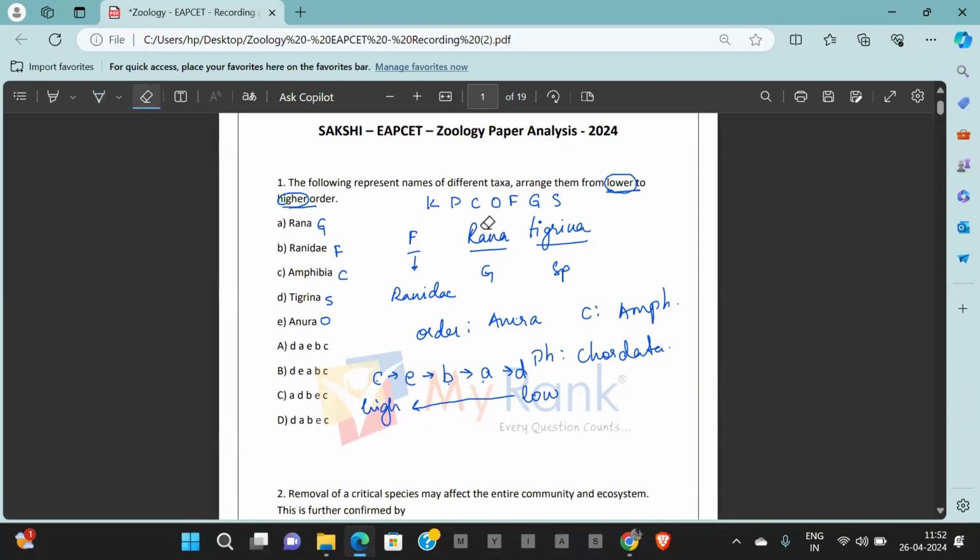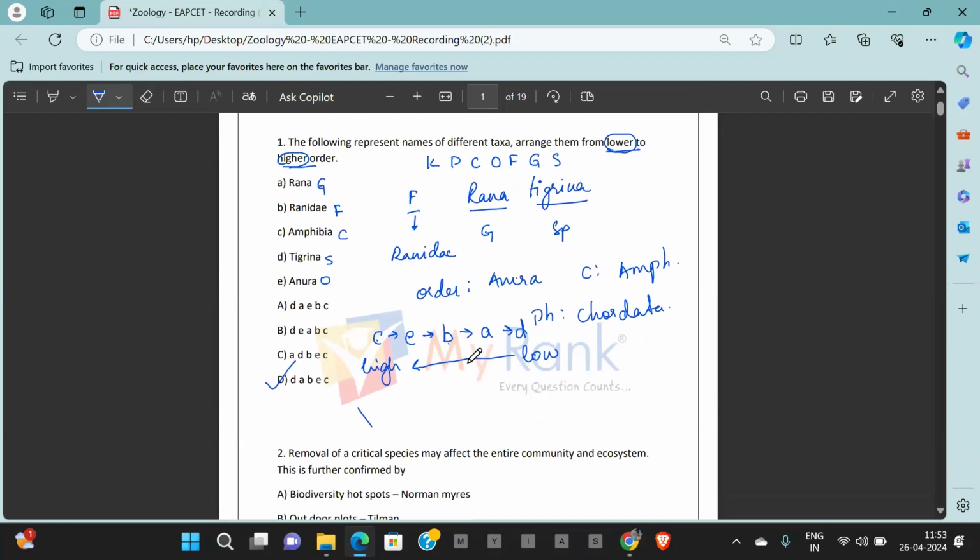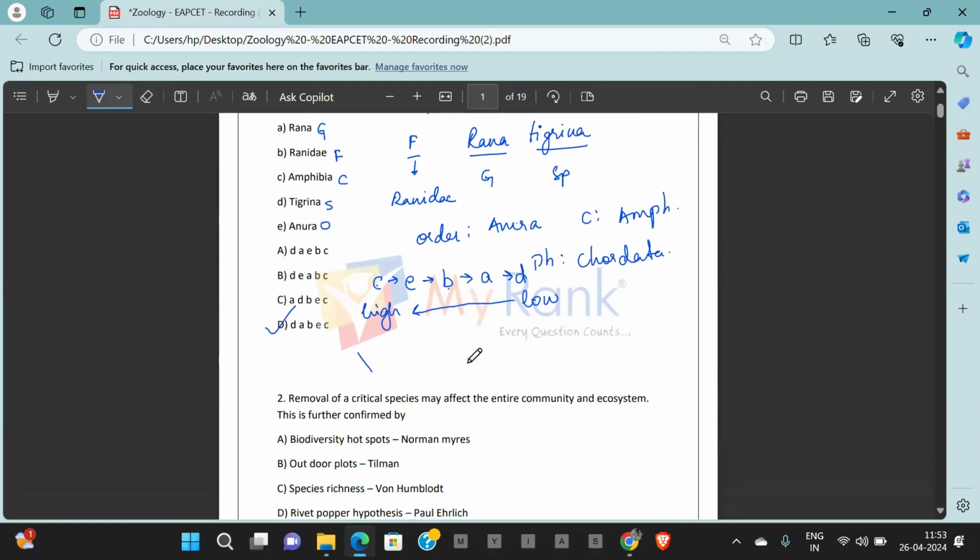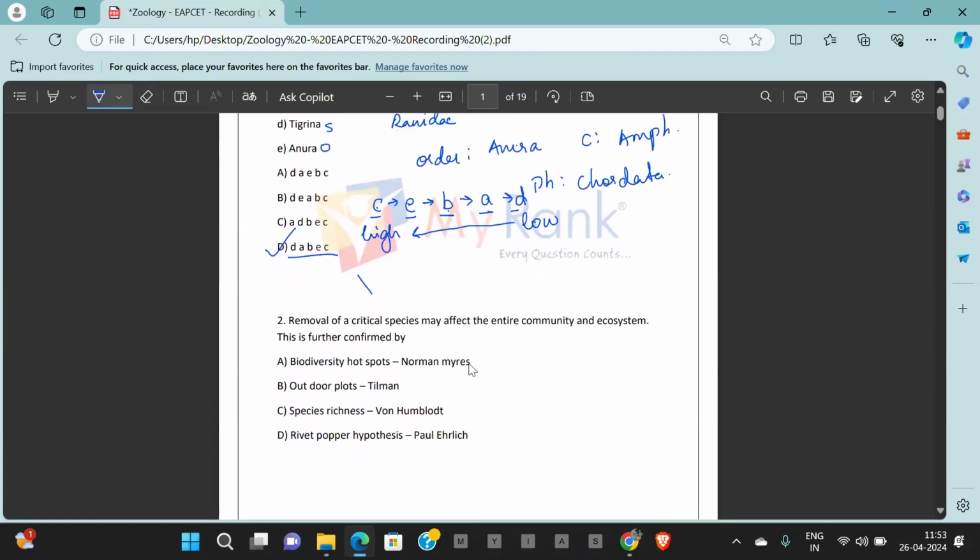It is D, A, B, E, C, option 4. D, A, B, E, C is option 4.